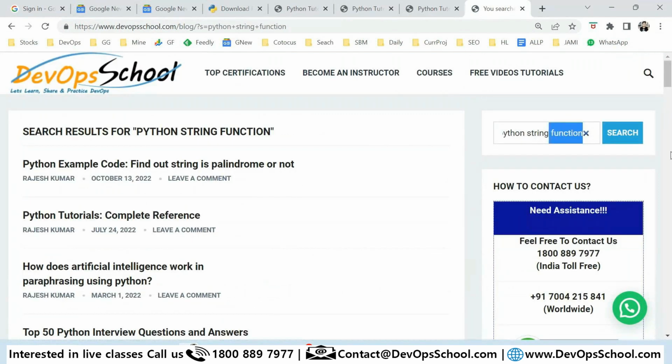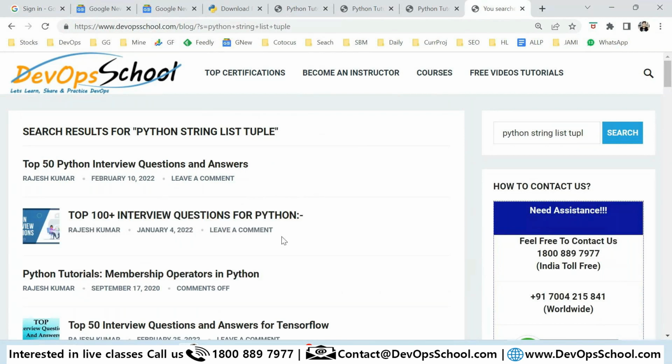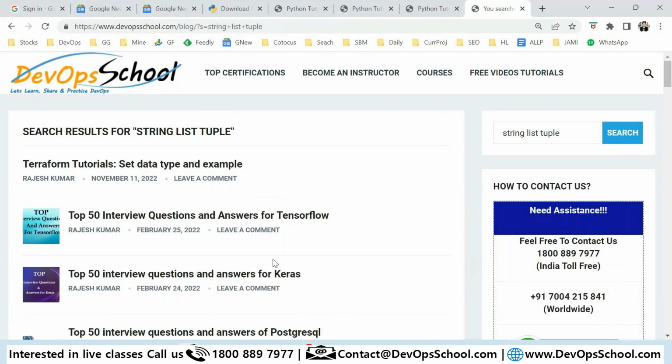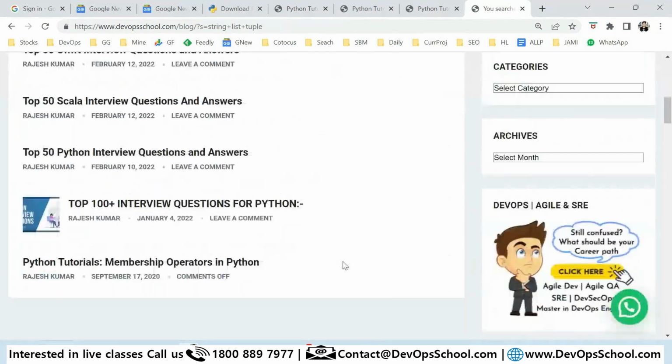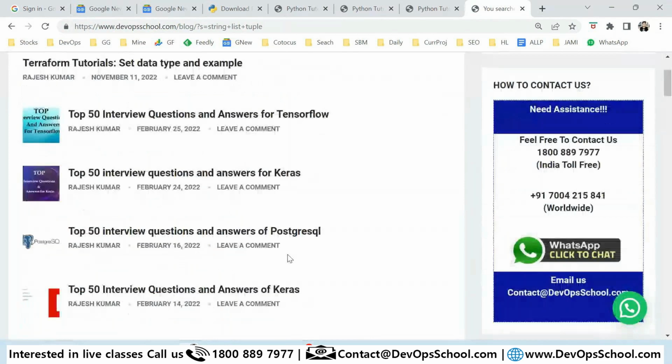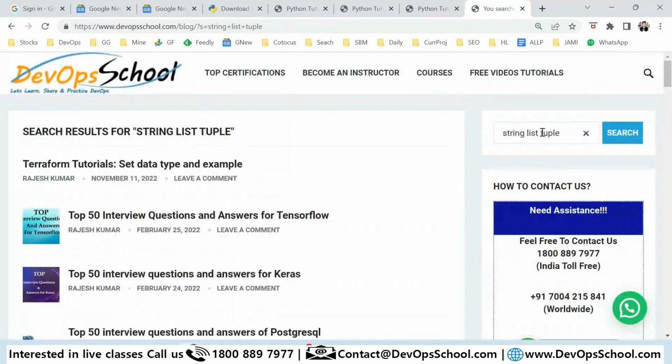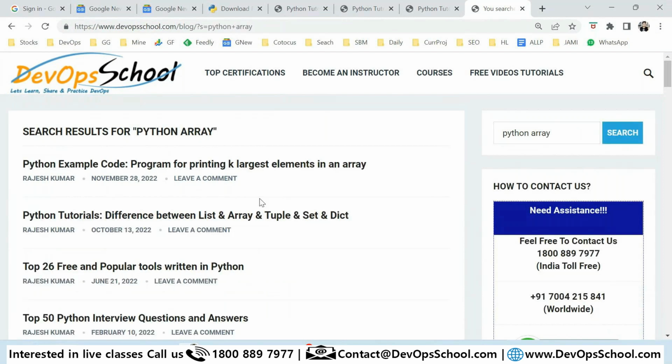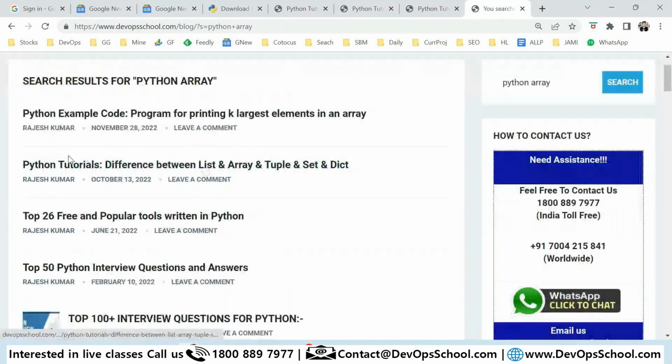Let me find the list. Python array. This is the one: Python tutorial, difference between list, array, tuple, set, dictionary.